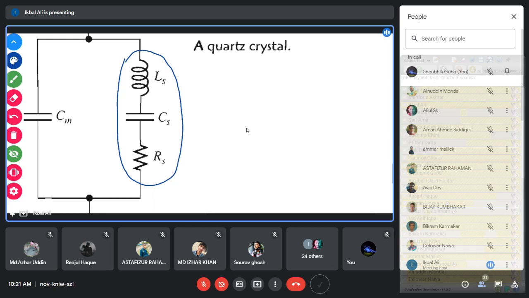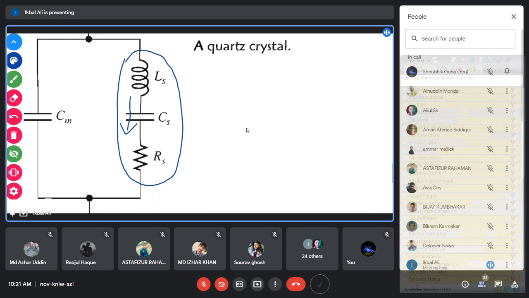If you apply DC, then nothing will happen, because no DC current can flow through this capacitor. The circuit will not allow the current. So this series LCR circuit only performs AC operation. When you apply an AC voltage source across the circuit, the circuit responds to the AC.